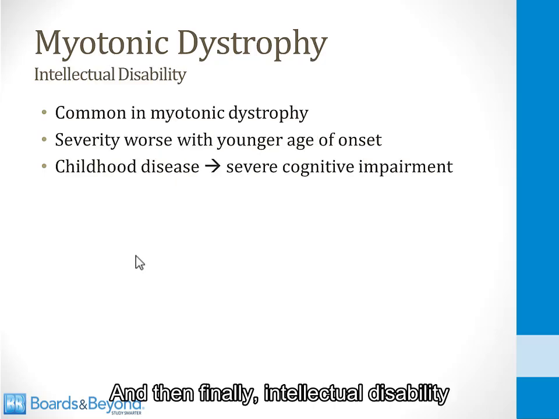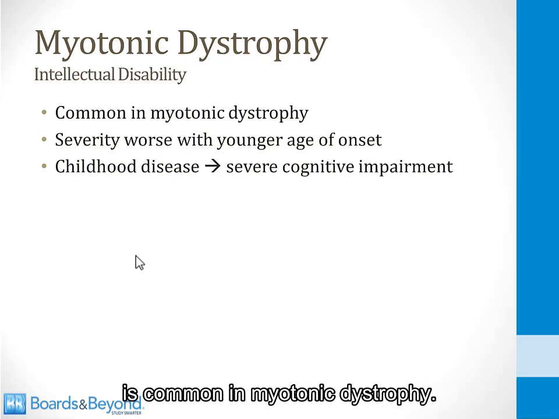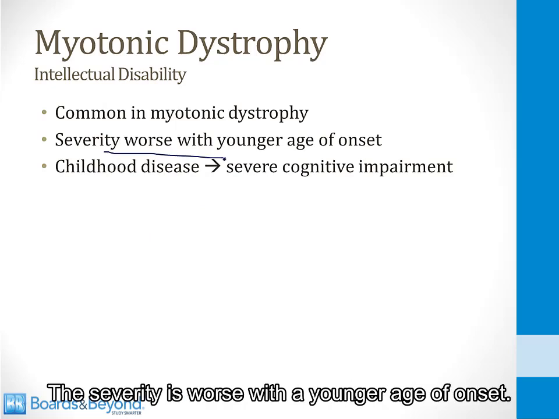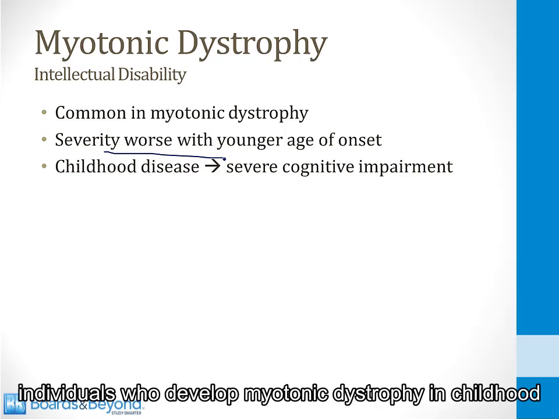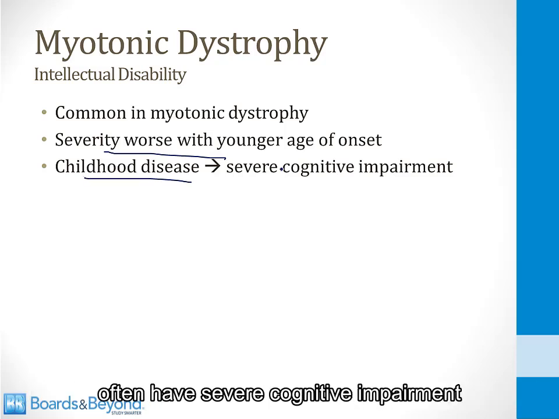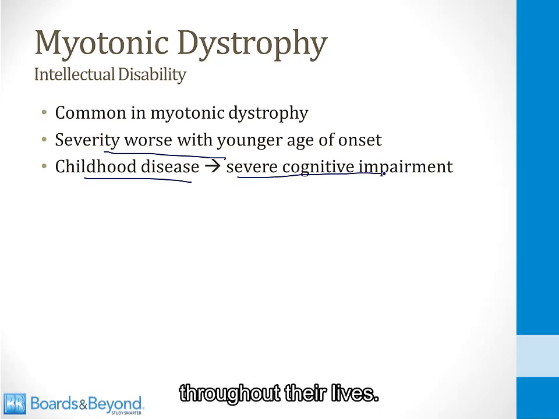And then finally, intellectual disability is common in myotonic dystrophy. The severity is worse with a younger age of onset. So for example, individuals who develop myotonic dystrophy in childhood often have severe cognitive impairment throughout their lives. And that concludes our video on trinucleotide repeat disorders.